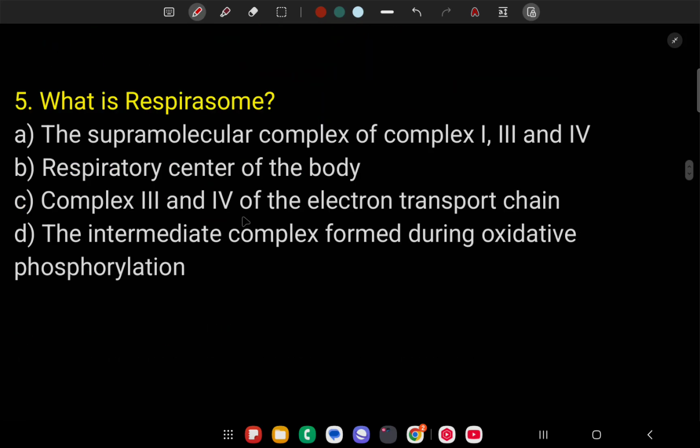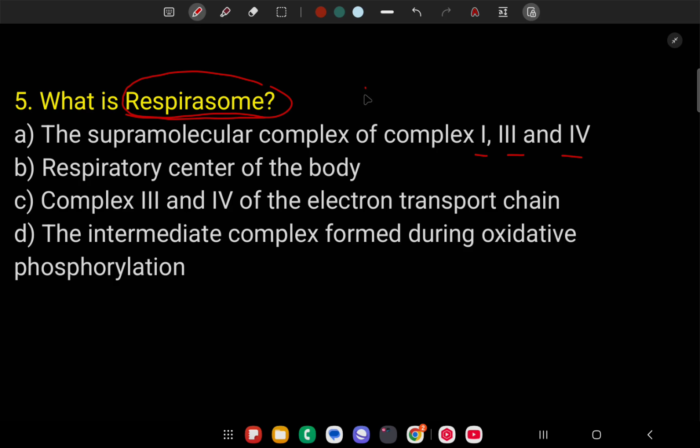Next, what is respirosome? Respirosome is the functional unit of electron transport system. Respirosome is the supramolecular complex of complex 1, 3 and 4.